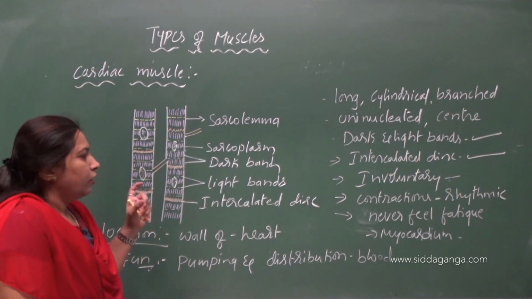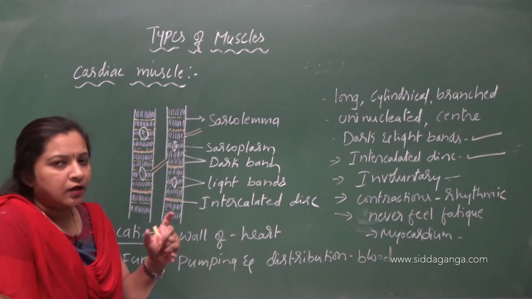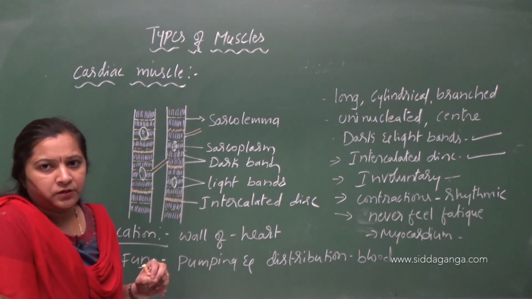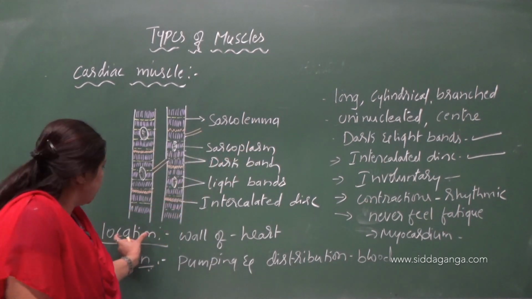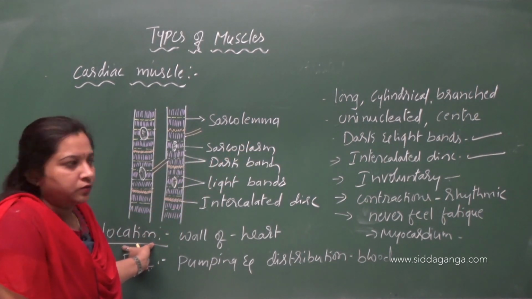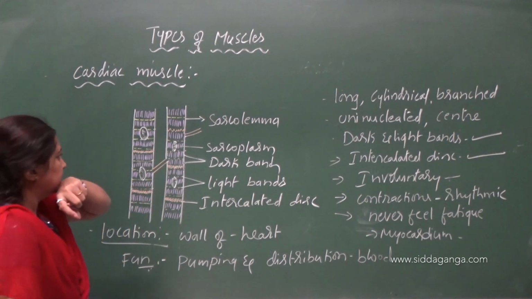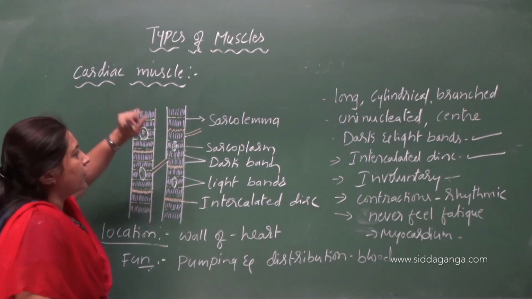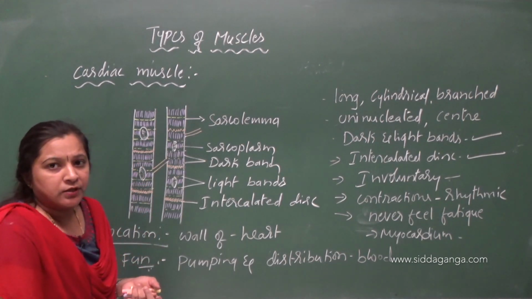So you have come to know the 3 different types of muscles based on location: skeletal muscle, smooth muscle, and cardiac muscle. Here you have to remember all the points. The questions are framed like this: which of the following muscles are called striated muscles?